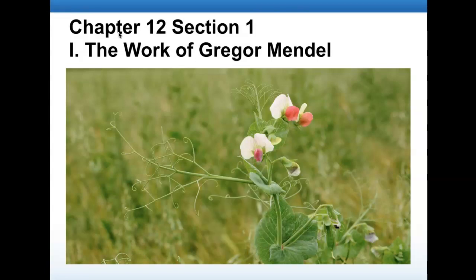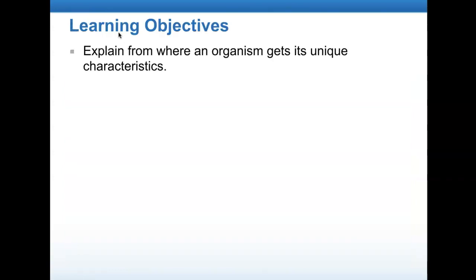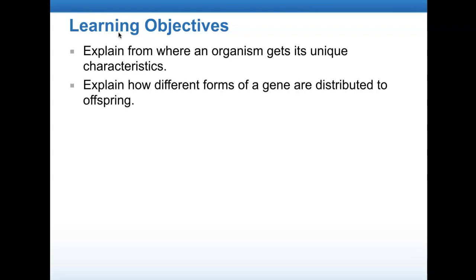Chapter 12, Section 1, The Work of Gregor Mendel. Learning objectives. Explain from where an organism gets its unique characteristics. Explain how different forms of a gene are distributed to an offspring.